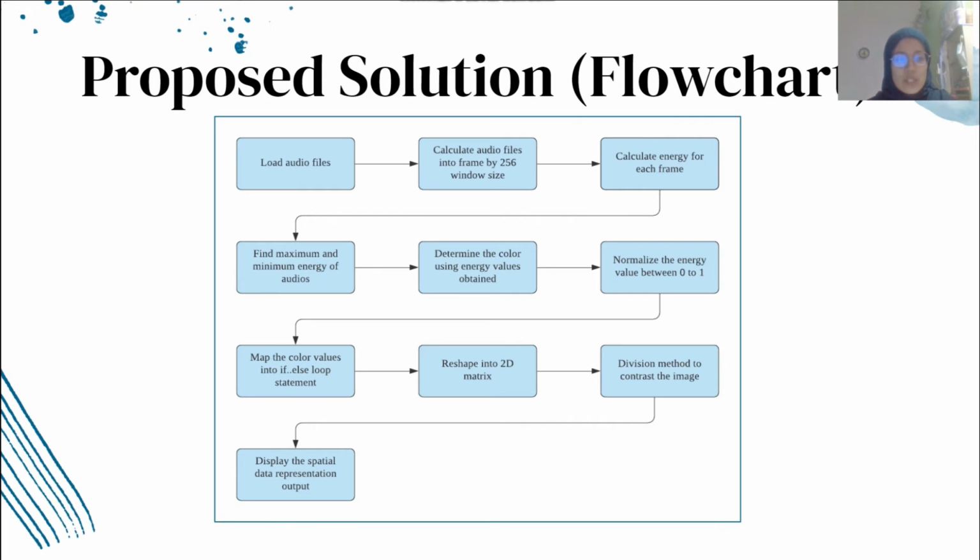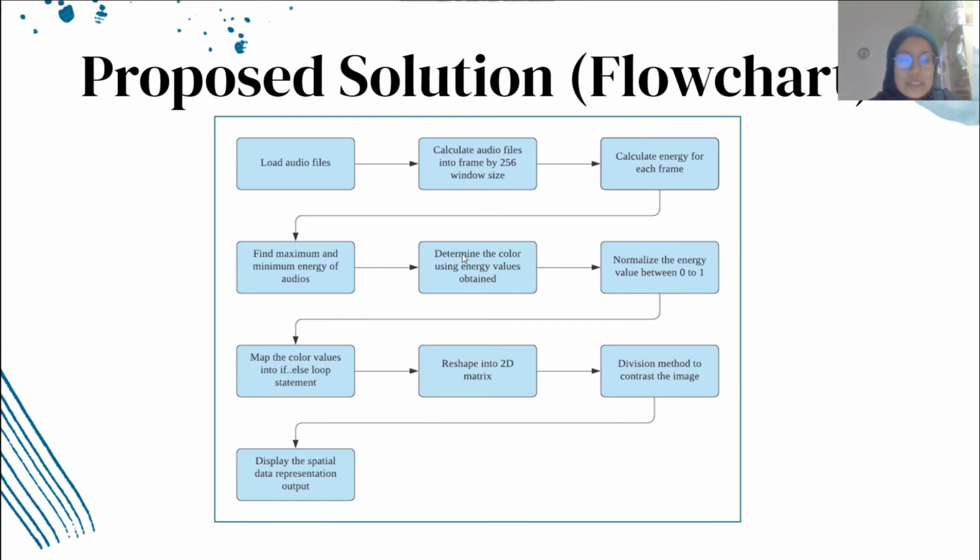Okay, this is the flow chart. First, I read and load the audio file; I have 3 different audio files in my script. Then I separate the audio file into frames of 256 window size, calculate the energy for each frame, and find the maximum and minimum energy of the audio.